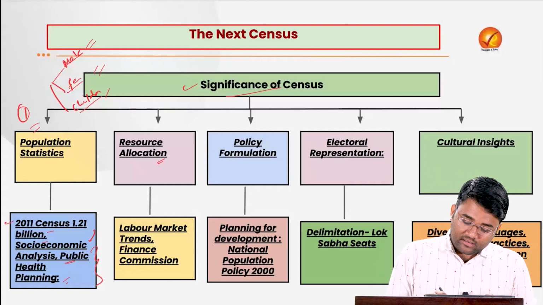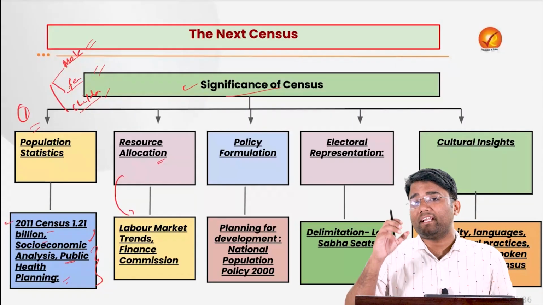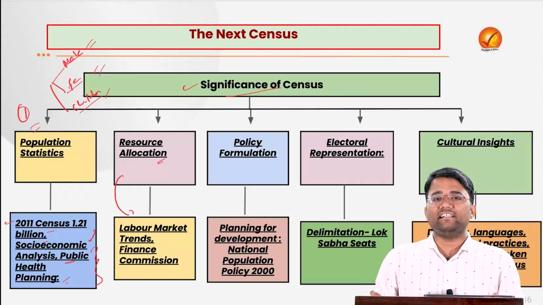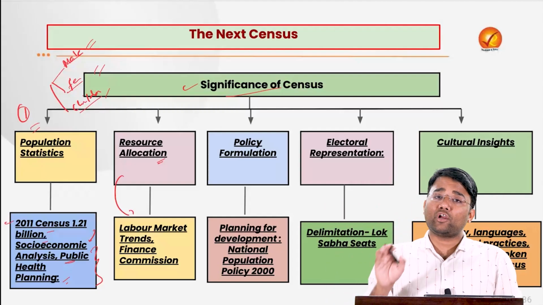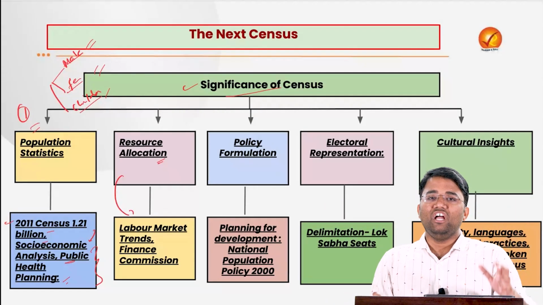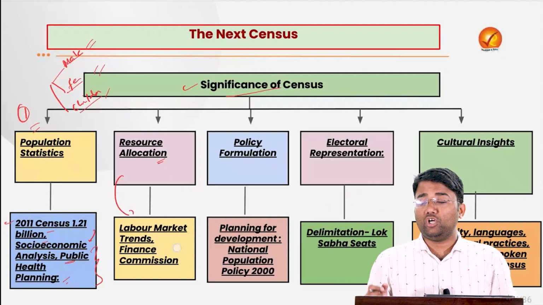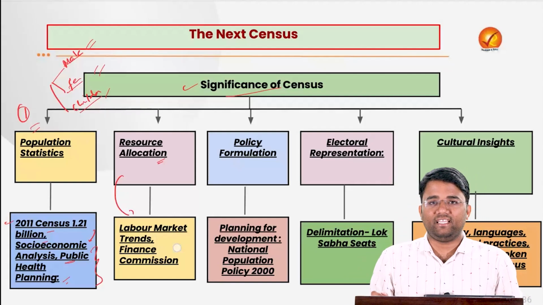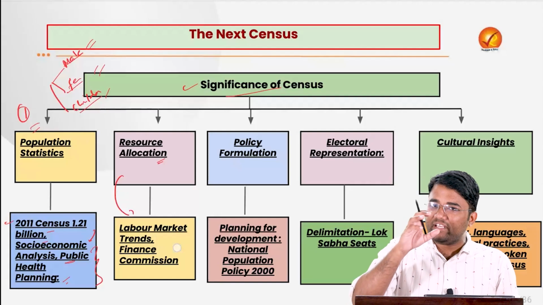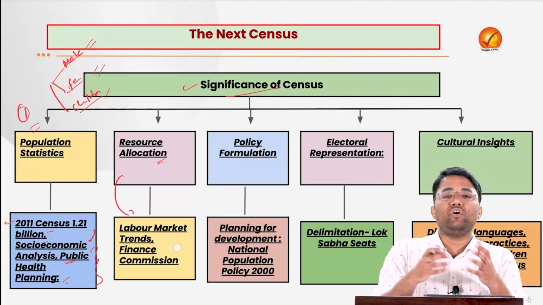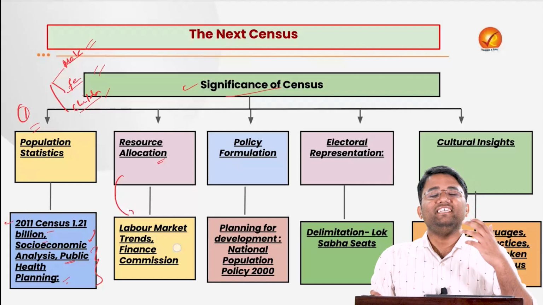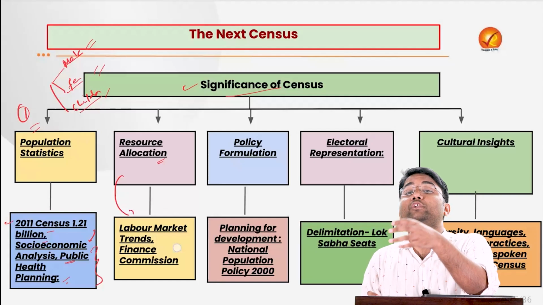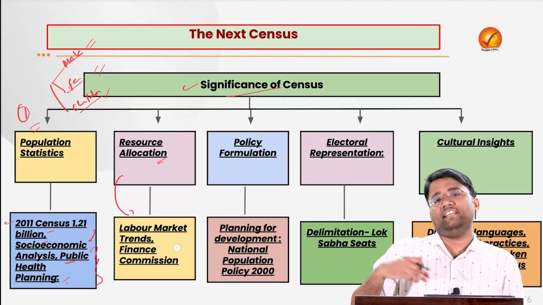So similarly, the census gives us an idea about the labor market trends, that what is the population or what is the particular group of people who are participating in agriculture sector, manufacturing sector or the services sector. Accordingly, we can provide them proper support. For example, when we know that in agriculture we have the disguised unemployment and there is too much of population that is dependent on the agriculture. That data we are getting from the census. So accordingly, we can come with such schemes which can provide welfare. For example, the schemes related to the self-employment, schemes related to the food processing industry, that people who are dependent on the agriculture, they can go for some of the avenues of the self-employment so that their income can increase.